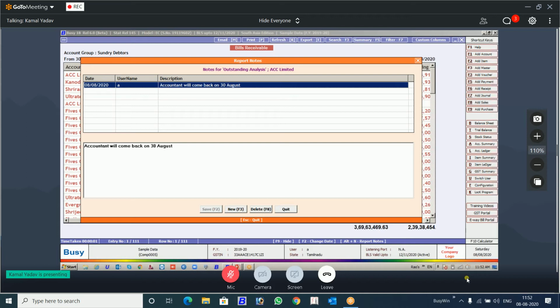You know, in businesses there is a practical requirement. The finance manager, or in a proprietary firm the boss or owner, gives the task to the account executives to call the people whose payment is pending one by one. They call the person, and whatever the person says, they write down in Excel or in a notebook. So there you are going to pitch this feature. There is no need of writing it in a notebook or Excel, all the data will be saved in Busy itself.